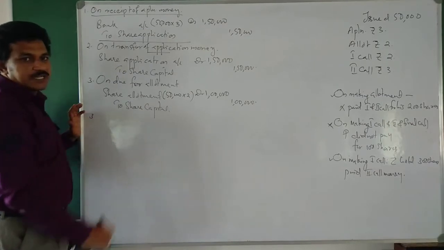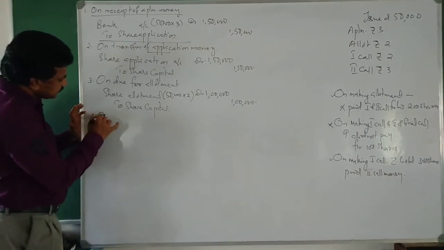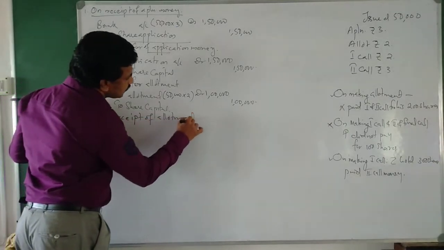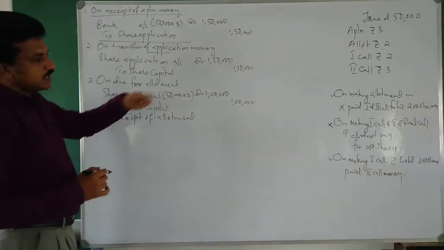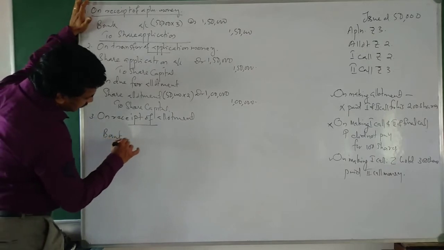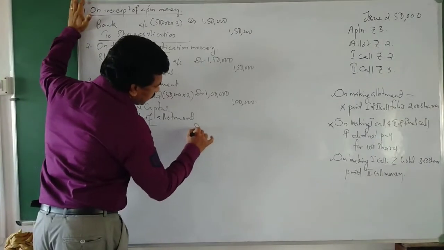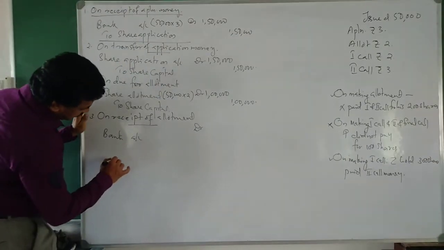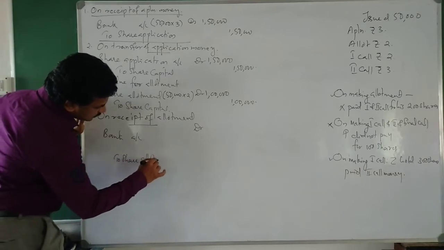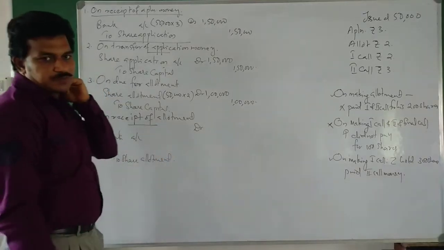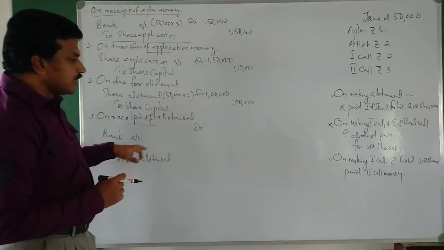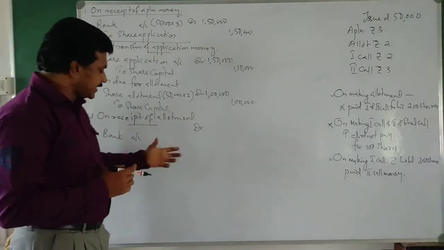Then the next journal entry, on receipt of allotment, will be bank account debtor to share allotment. How much do we have to get?